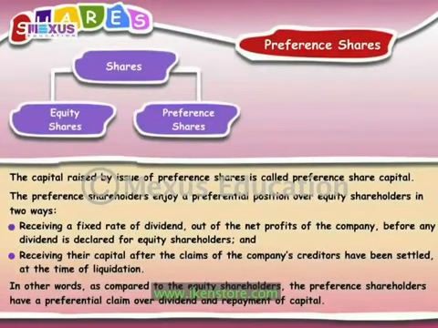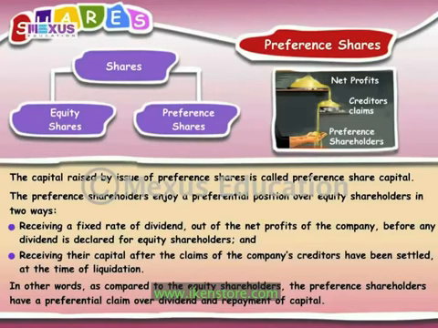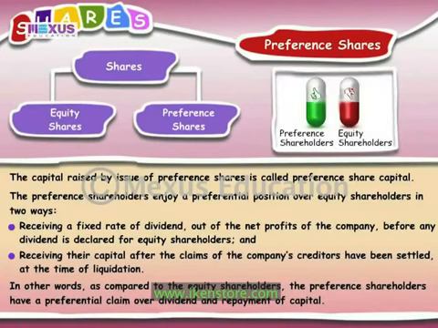The capital raised by issue of preference shares is called preference share capital. Preference shareholders enjoy a preferential position over equity shareholders in two ways: receiving a fixed rate of dividend out of the net profits of the company before any dividend is declared for equity shareholders, and receiving their capital after the claims of the company's creditors have been settled at the time of liquidation. In other words, as compared to equity shareholders, preference shareholders have a preferential claim over dividend and repayment of capital.